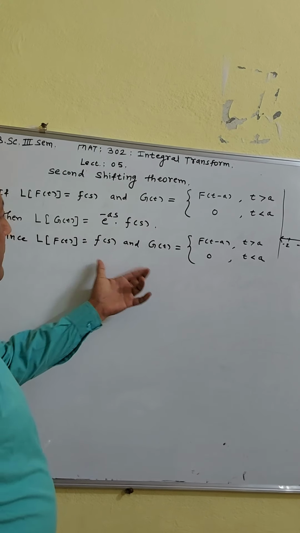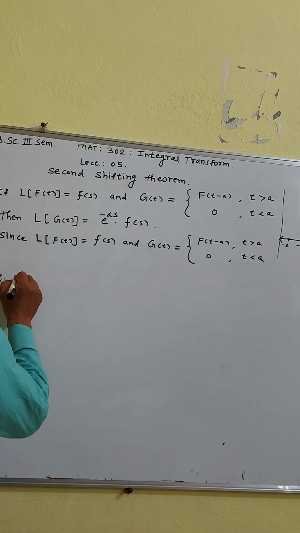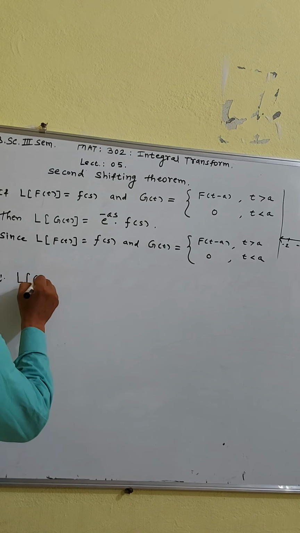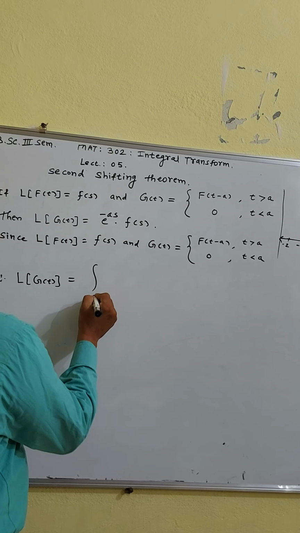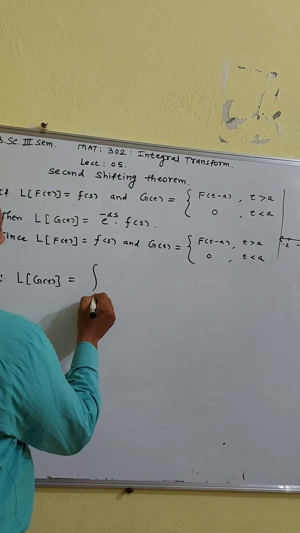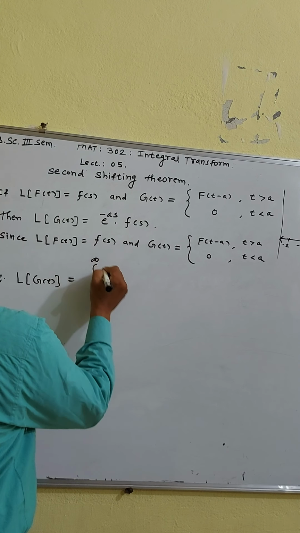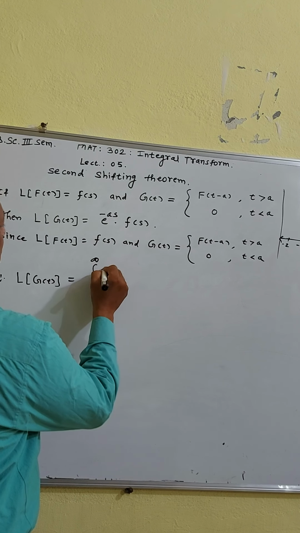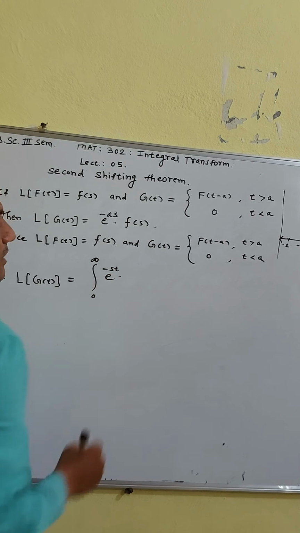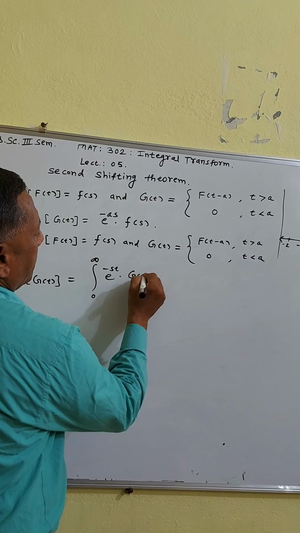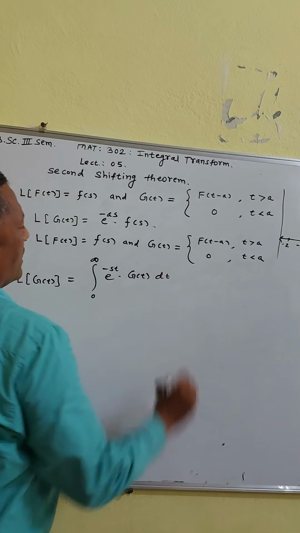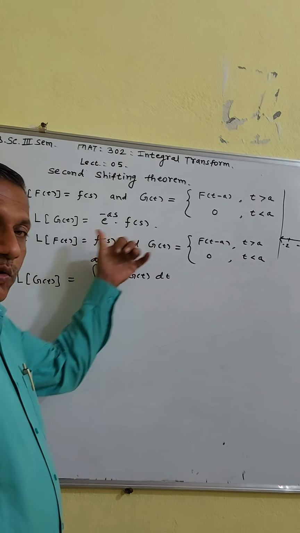Then by the definition of Laplace transform, the Laplace transform of g(t) is equal to the integration from 0 to infinity of e raised to minus st into f(t) dt. But here f(t) means g(t) dt. Your range is 0 to infinity.